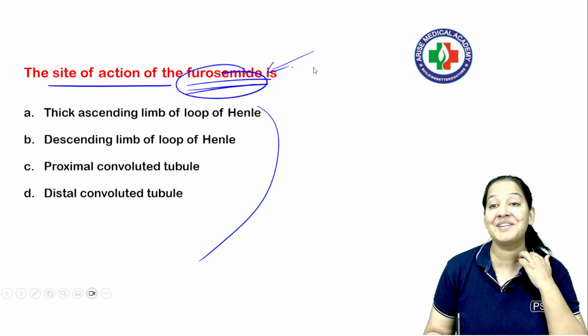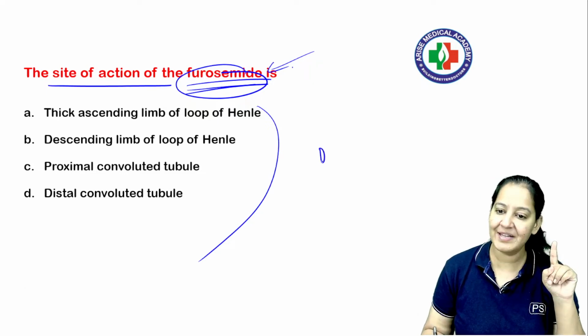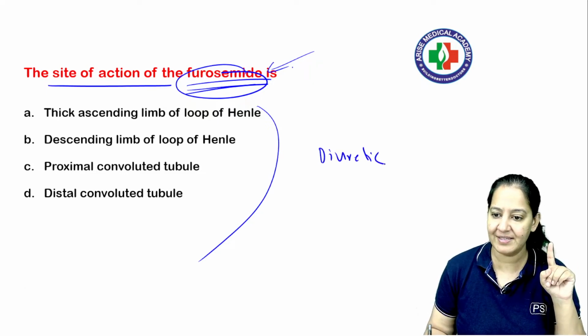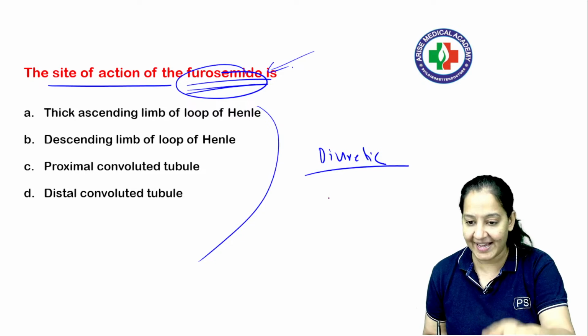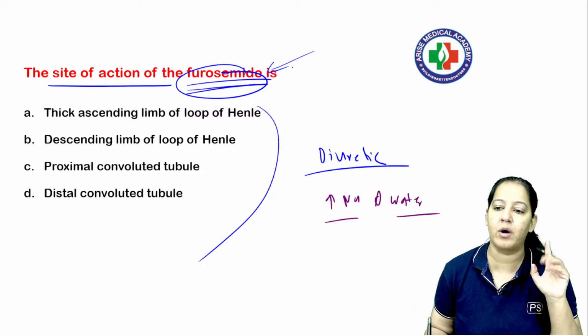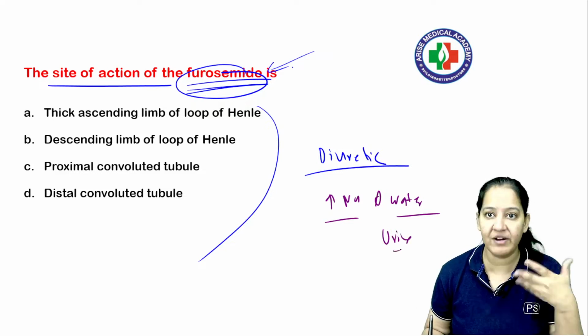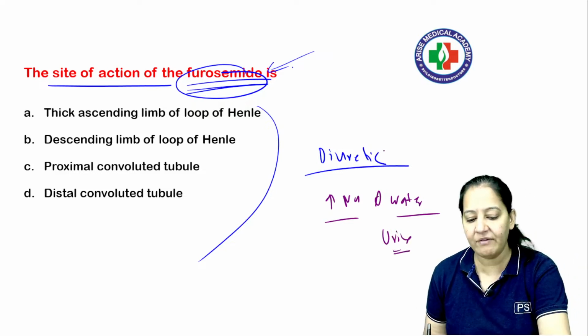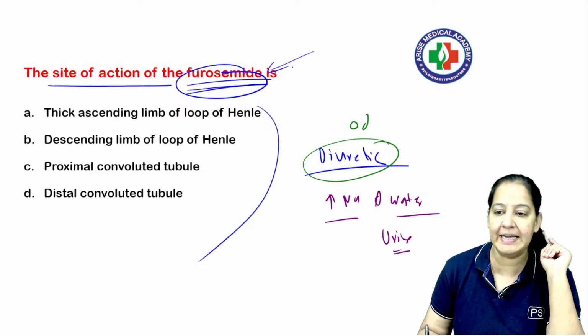Right. Now, what is a diuretic? Diuretic is any drug that causes excretion of sodium and water in the urine. More sodium, more water in the urine, so urine output will increase. So what is the use of this drug? Why do we give it to any patient? We give it for edema.